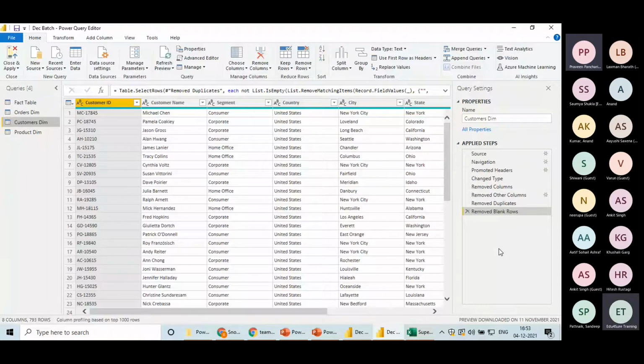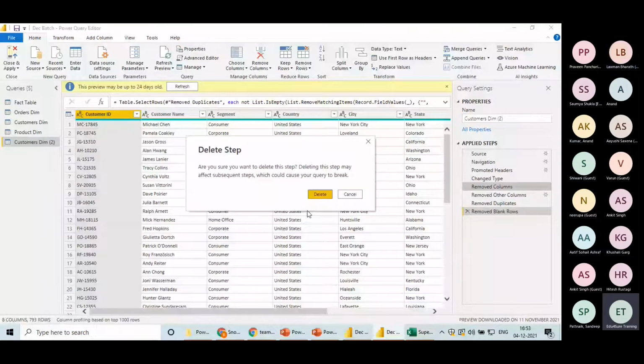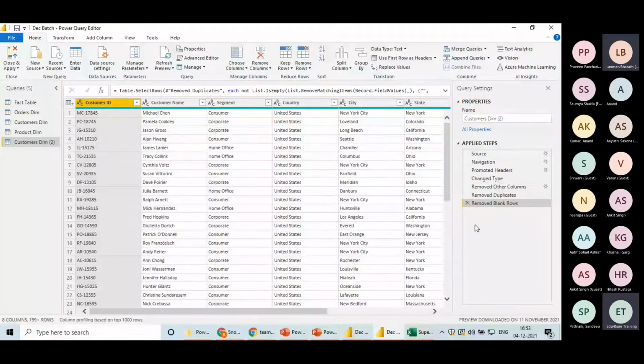See, if you do not want to promote the headers, or you can delete any in between step as well. For example, I am duplicating this table, customer one, this one. If I am undoing this particular step after so many steps, it will undo that as well. So it's not necessarily that you are undoing in order. Understood? An in between step can also be deleted. Can we get back those steps? That's what he's asking, right? Yes, we cannot retain that.